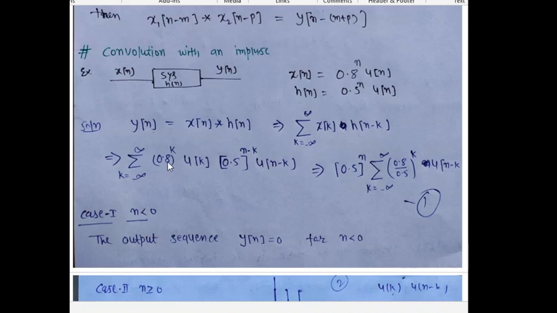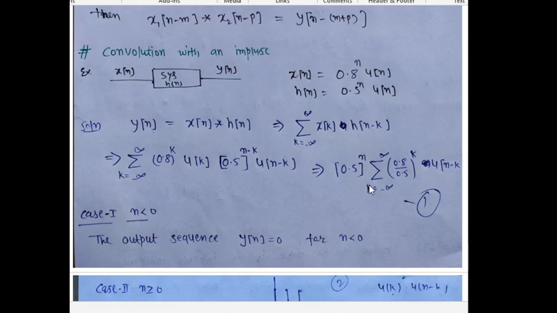So this system will be defined if k is greater than 0. Here from u[k] we can say that the whole equation will be valid if k is greater than 0.